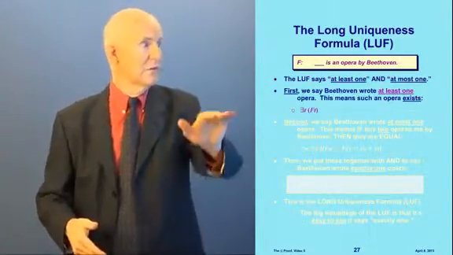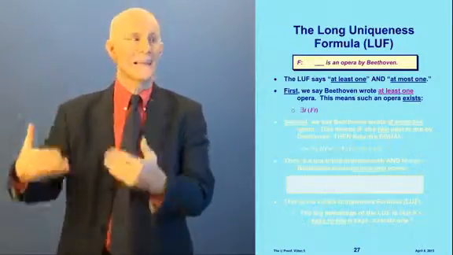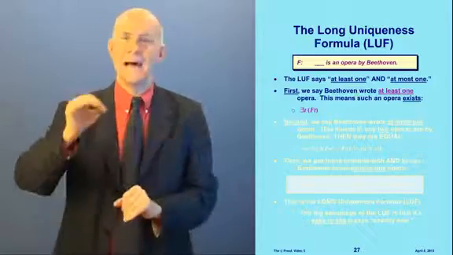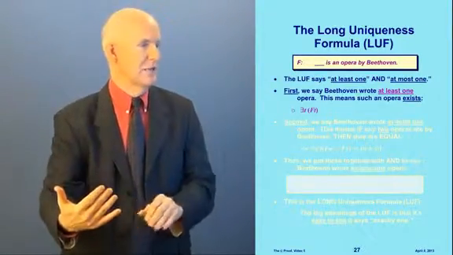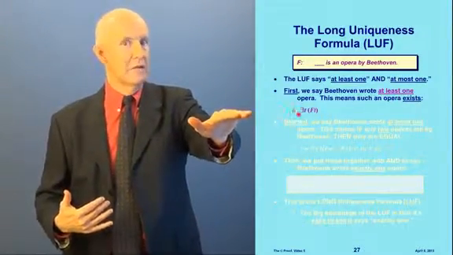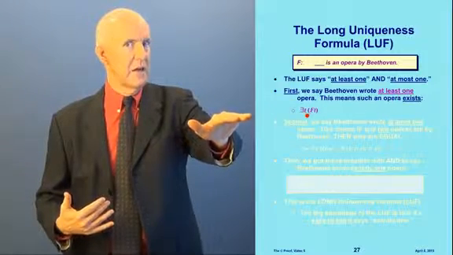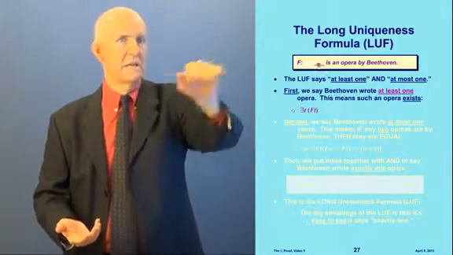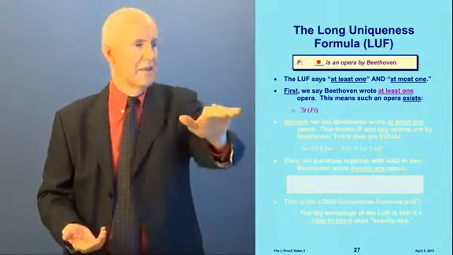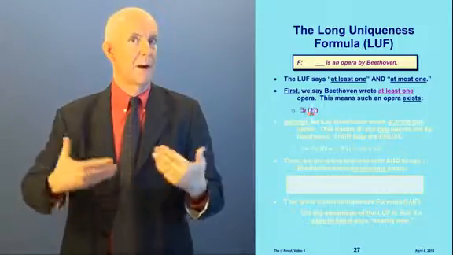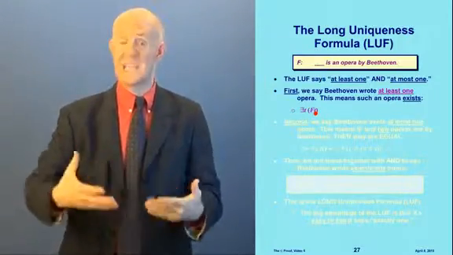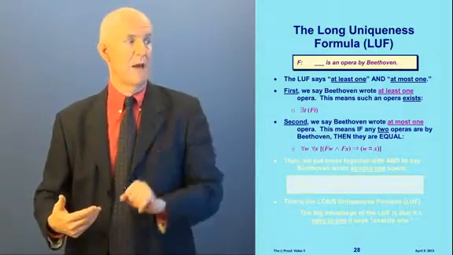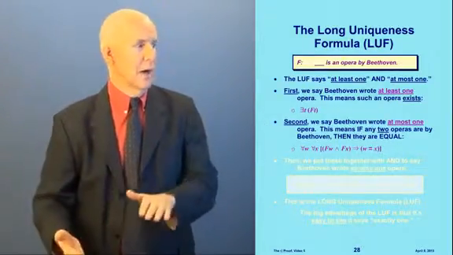So now what we do first is we say Beethoven wrote at least one opera. If he wrote at least one, it means that an opera exists by Beethoven. And this right here says, there exists a T such that FT. In other words, there exists something T such that T is an opera by Beethoven. This says there exists an opera by Beethoven. In other words, Beethoven wrote at least one opera.